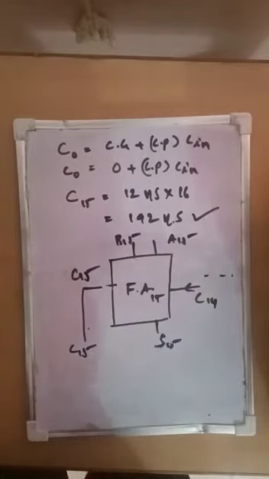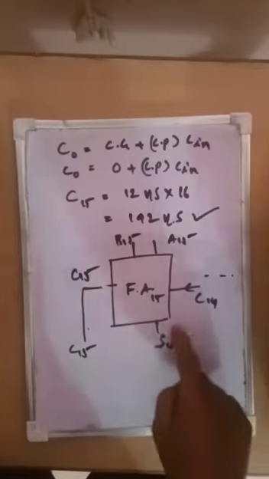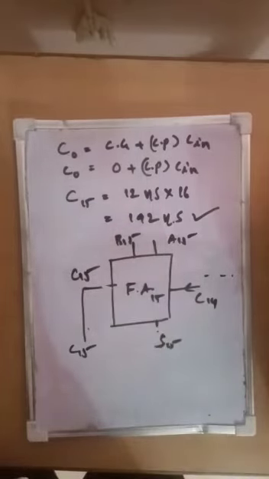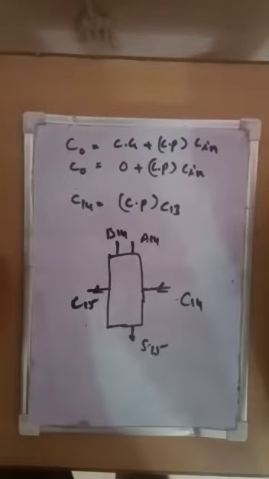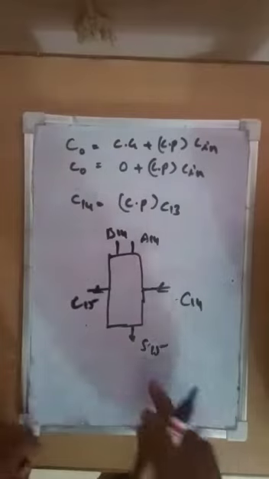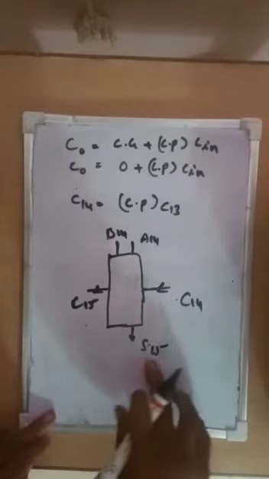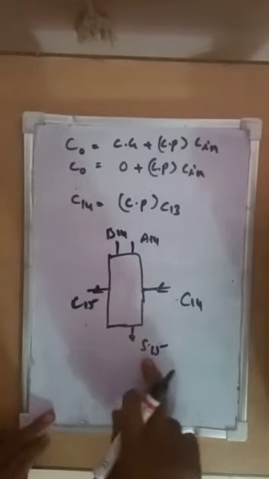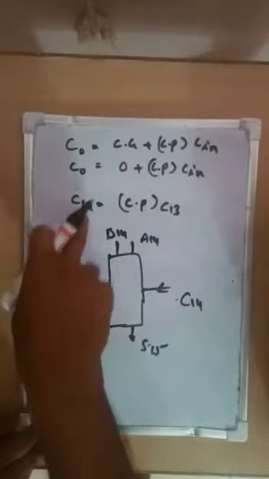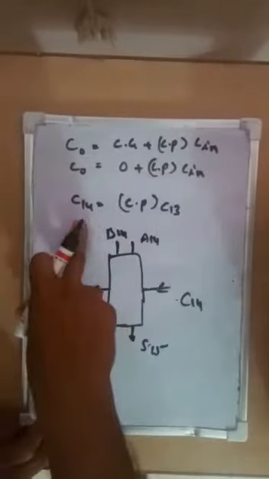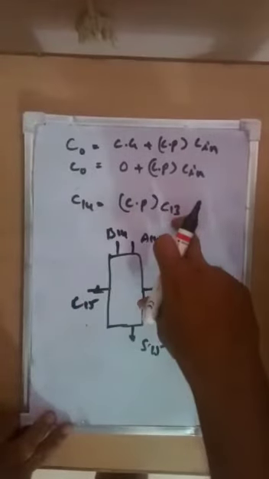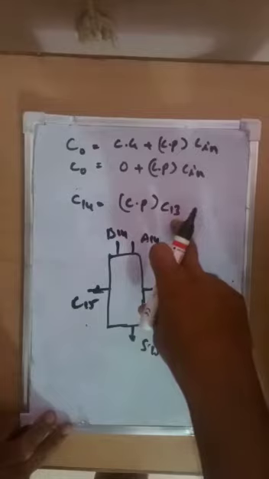Next task is how much time it takes to complete S15. As per this formula, C14 is equal to carry propagation into its previous carry.